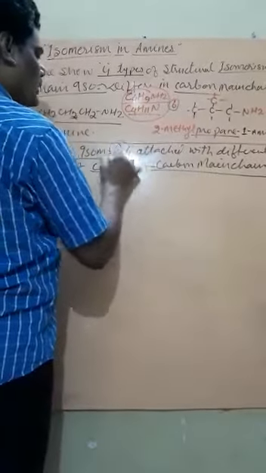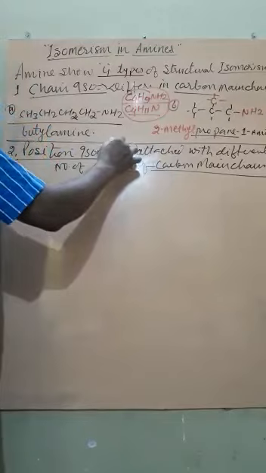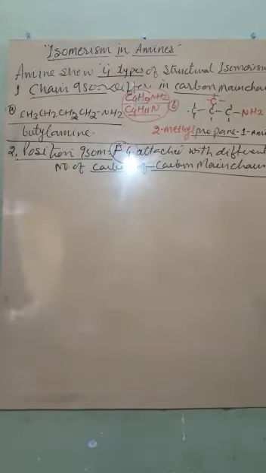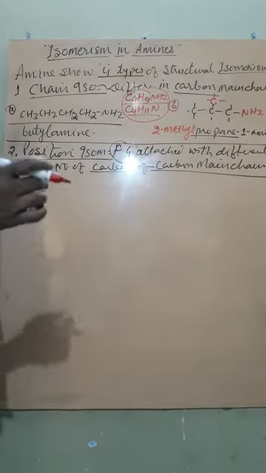Here the carbon main chain is the same, but the attachment of the functional group differs. What is the functional group here? The functional group is amine. So the position of the amine is different.